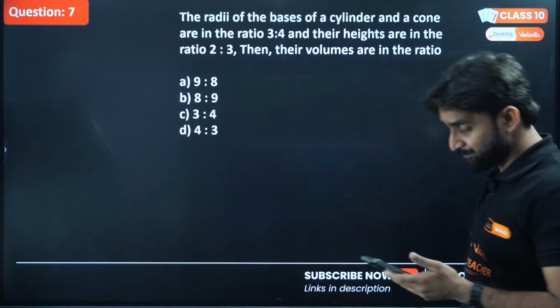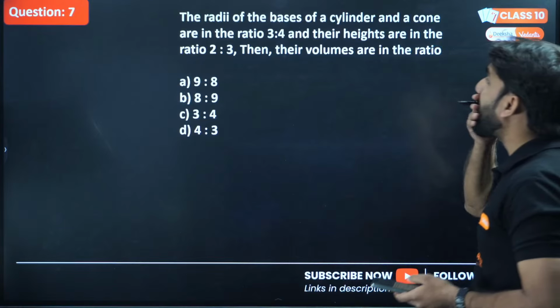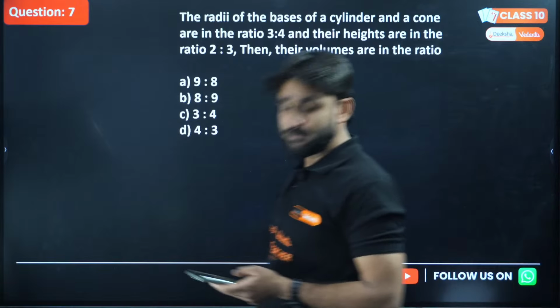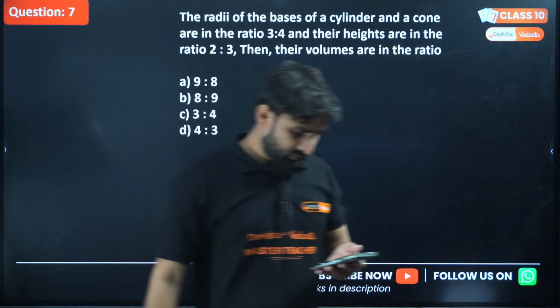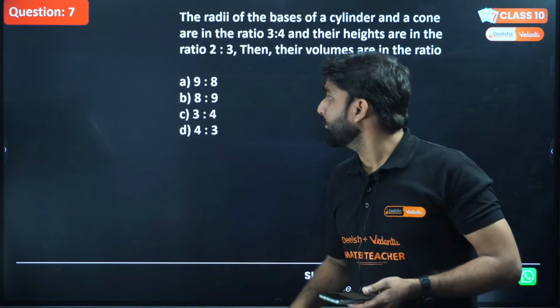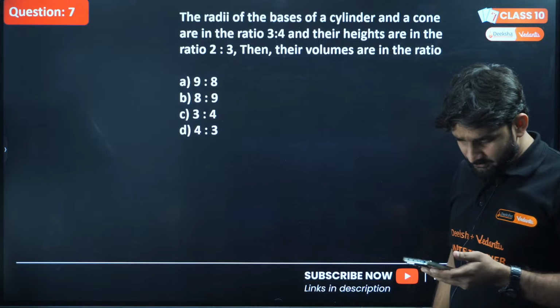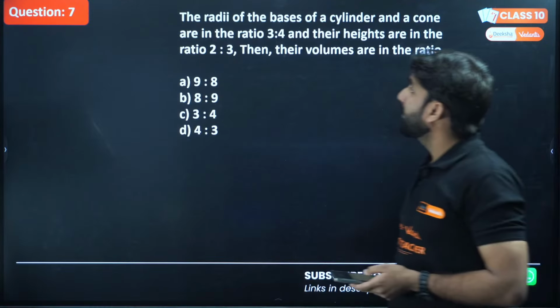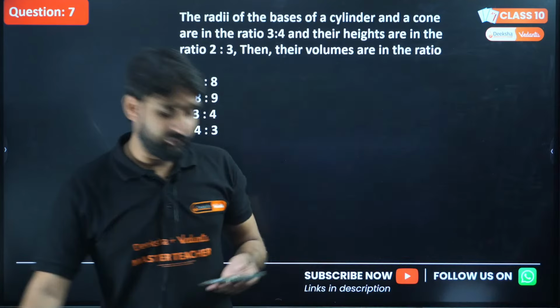Question number 7. Now do this question, guys. Try this question. Can you do this question? You all can do this question, I think. The question is very easy.